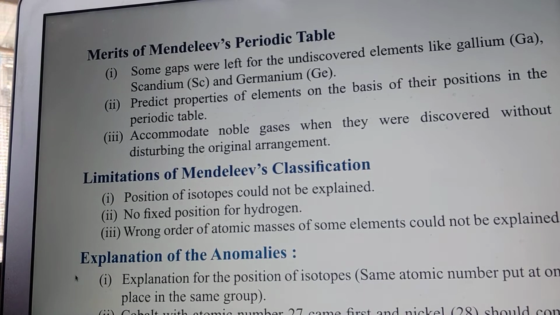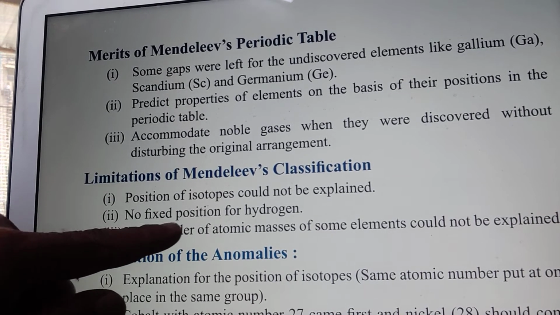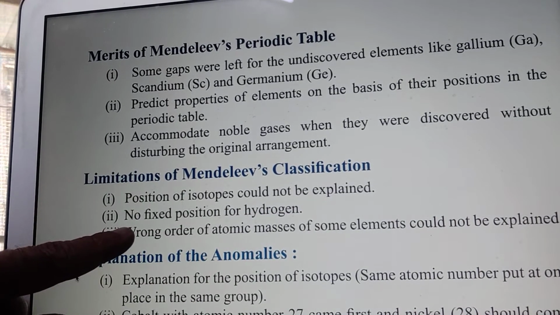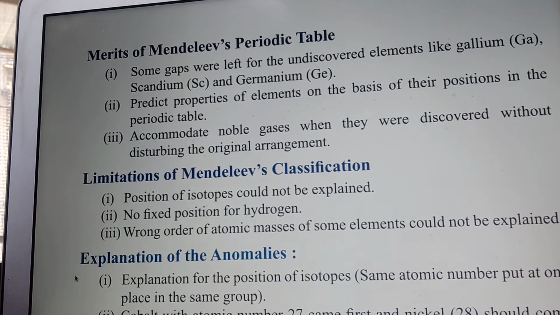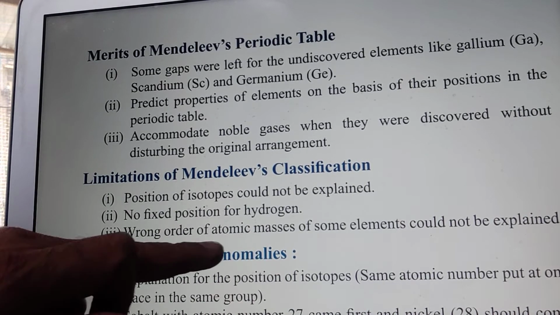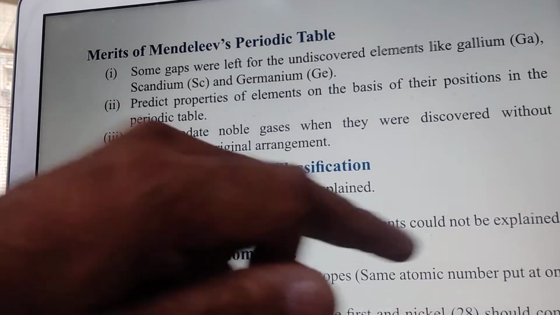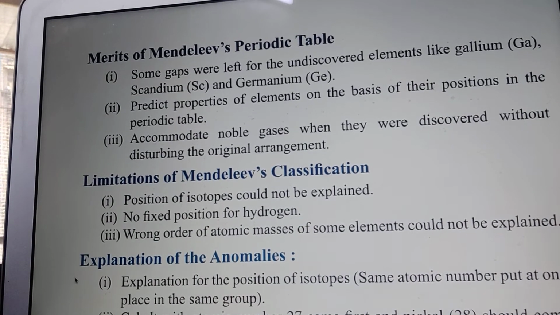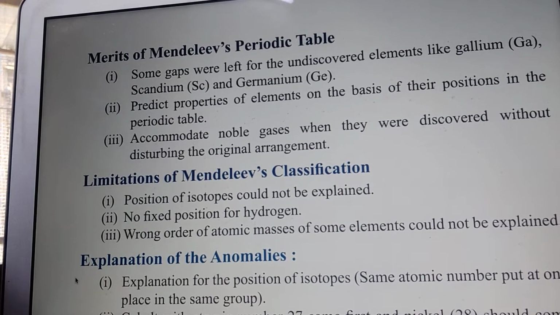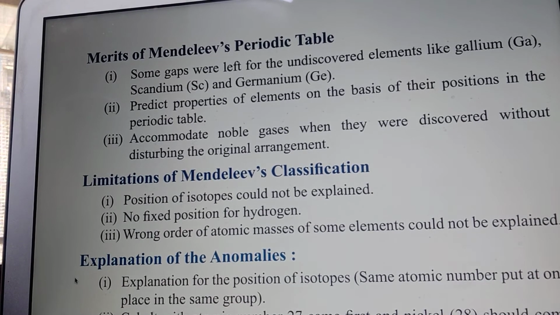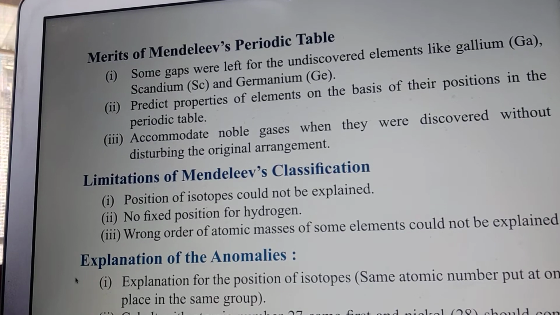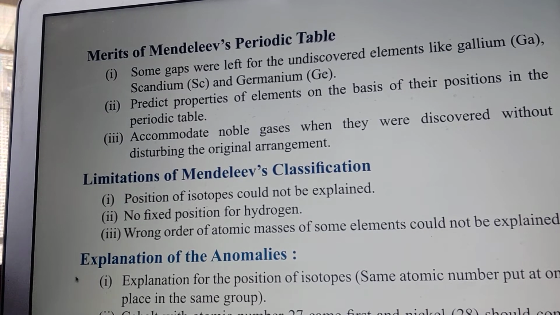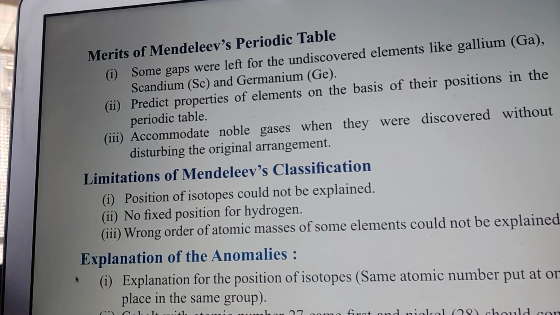That was the drawback. So position of hydrogen was not clear, position of isotopes could not be explained, and wrong order of atomic masses of some elements could not be explained. Wrong order: some higher atomic mass elements were placed before the lower atomic mass elements. So this periodic table was condemned, and the new one, that is the modern periodic table, was accepted.